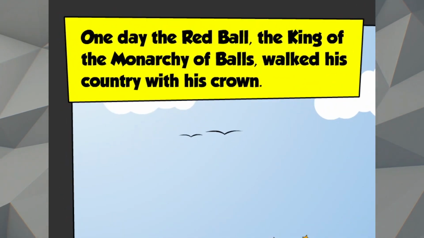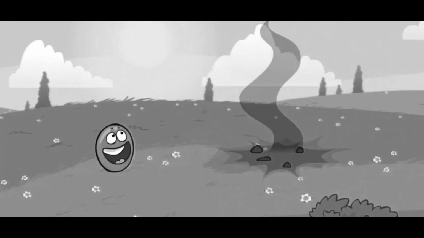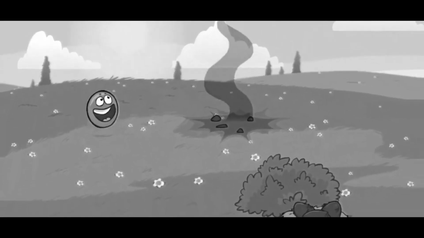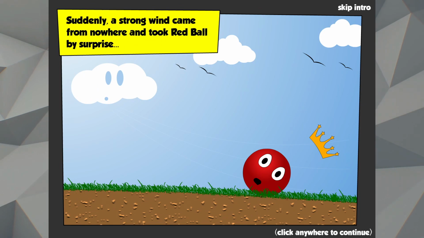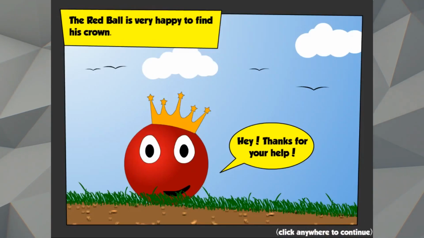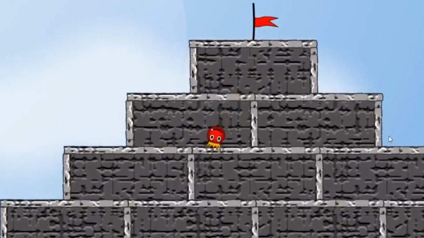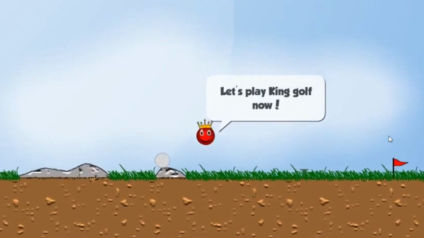Returning home, Red Ball is greeted with thunderous excitement, being crowned the king of the monarchy of balls, due to his heroism and bravery in the Red Ball 4 volumes. In Red Ball 2, his crown gets blown away, and he has to go and search for it. Once he finally recollects his crown, he decides to take yet another vacation, completing some stages and going golfing with the crown atop his head.